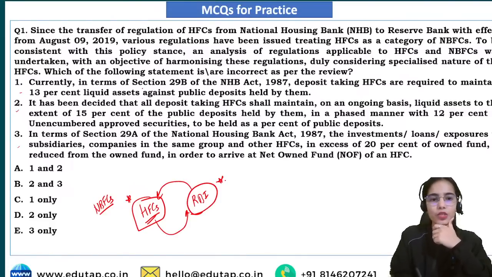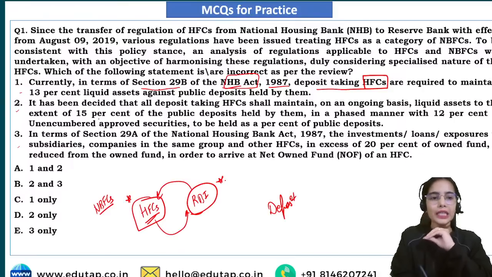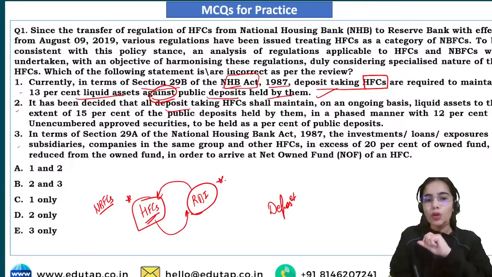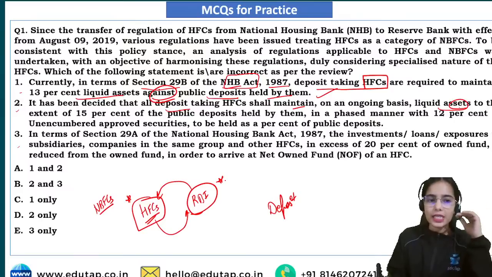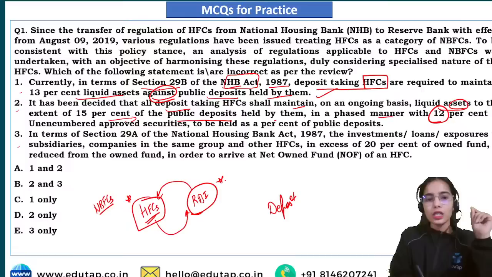So currently in terms of section 29B of the NHB Act 1987, the deposit taking HFCs, that is the housing finance companies that are taking the deposit, are required to maintain 13% liquid assets against the public deposits held by them. So this is correct. It has been decided that all the deposit taking HFCs shall maintain on an ongoing basis the liquid assets to the extent of 15% of the public deposits held by them. So this is correct. In a phased manner with 12% of the government securities.